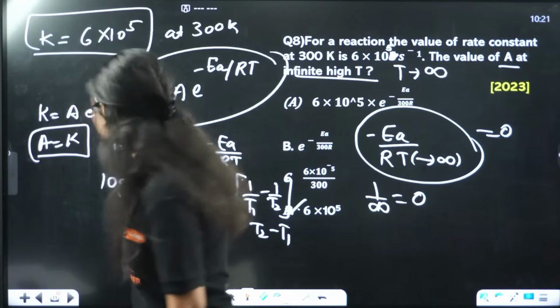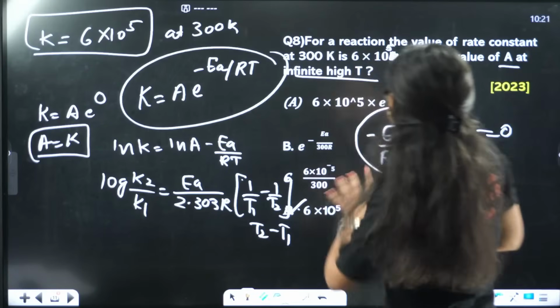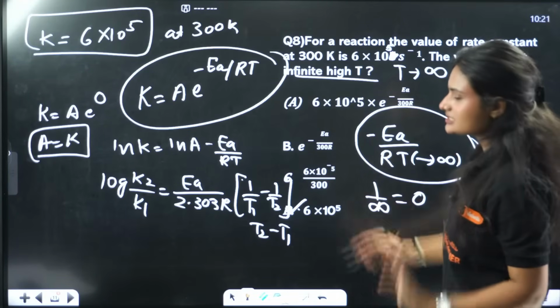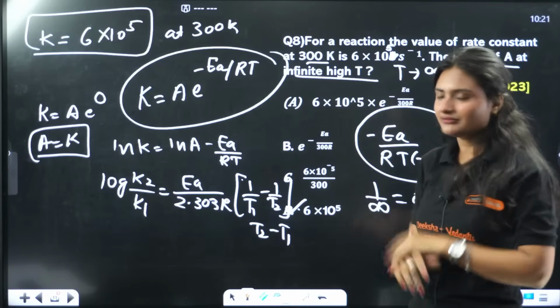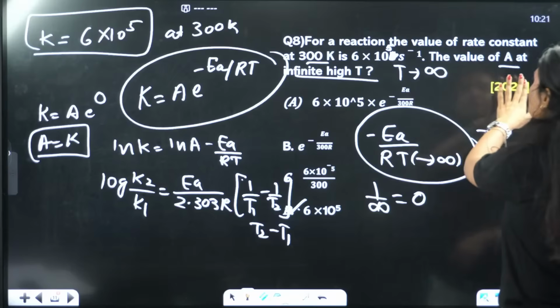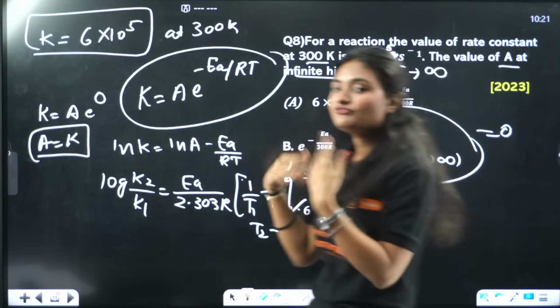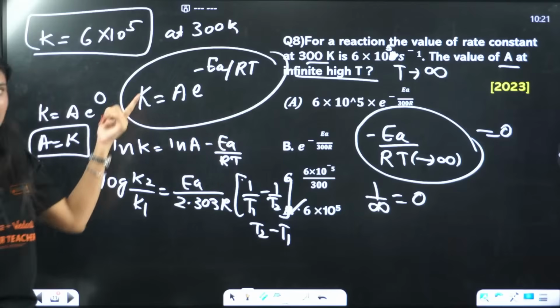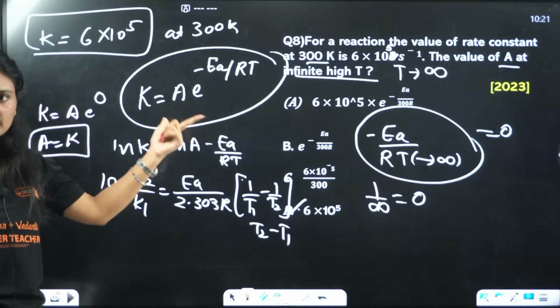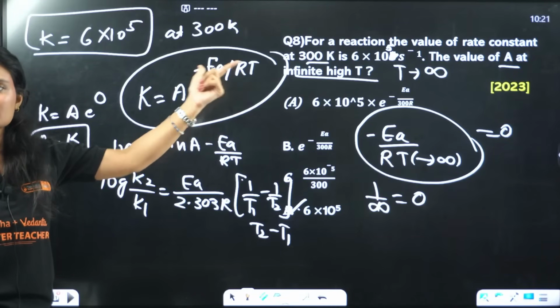Okay, now see. We are given the value of rate constant at 300 Kelvin. You need to find the value of A at an infinitely high temperature. According to the Arrhenius equation, K equals A e raised to power minus EA by RT.